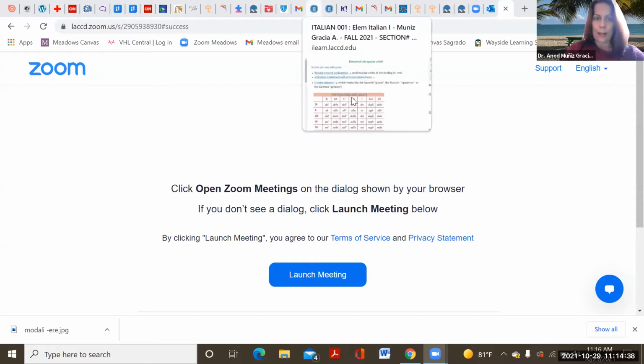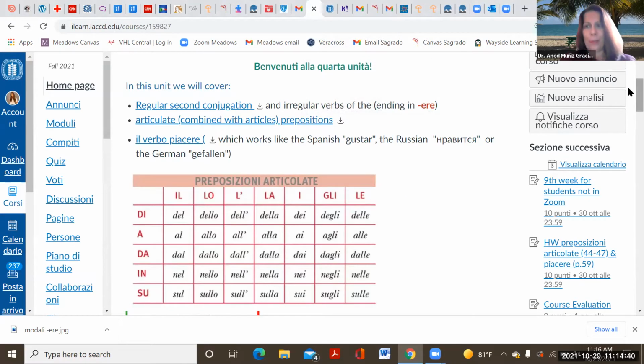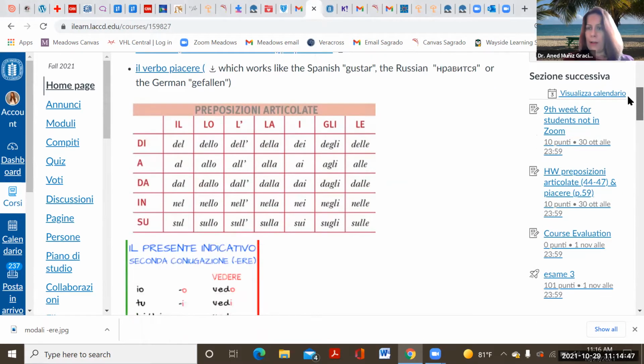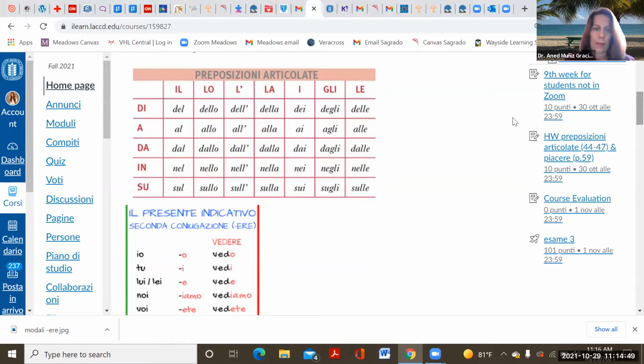That's why I try to do this and record and remind you, because I know everybody has a lot of things going on. So let me go here with a couple of reminders. As you may have noticed, if you enter Canvas, the next quiz is open already. And it covers everything that we did in this chapter, which is basically il presente indicativo dei verbi regolari in